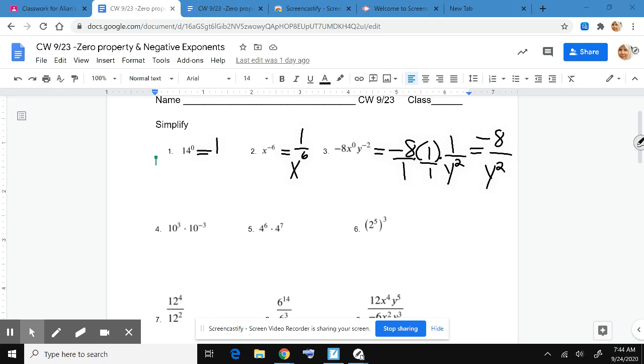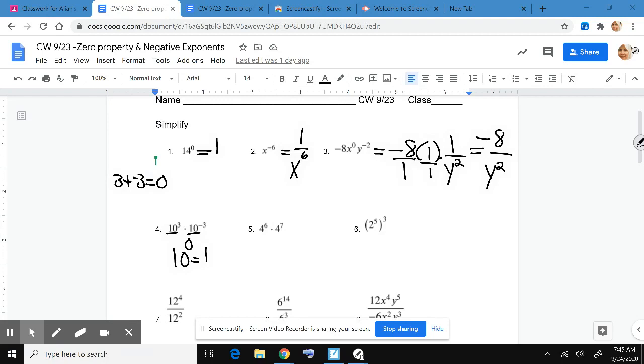All right. So here we're multiplying powers with the same base 10. So we keep the base 10 and we add the exponents. So if you take 3 plus negative 3, you should get 0. So our exponent should be 0. 10 to the 0 is 1. All right, let's go to the next one.